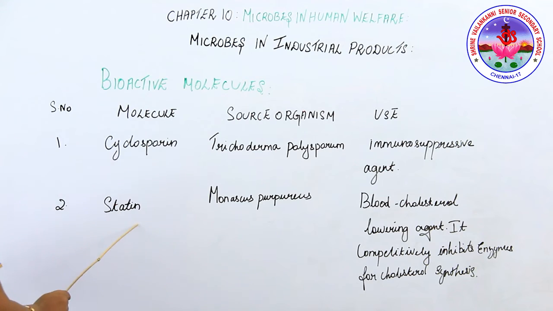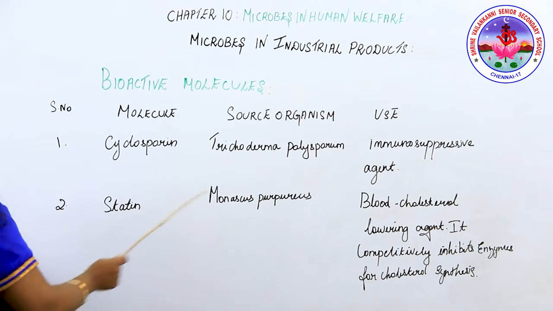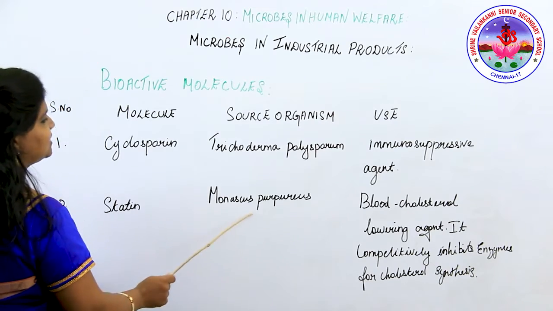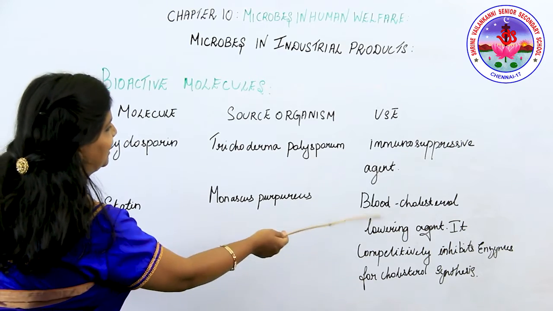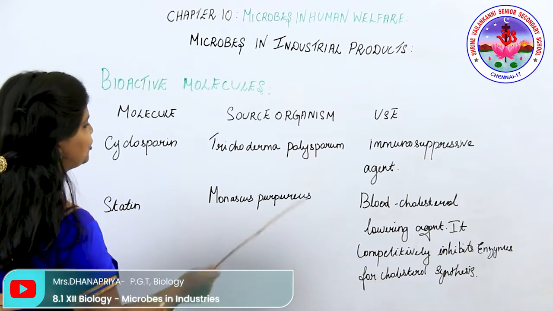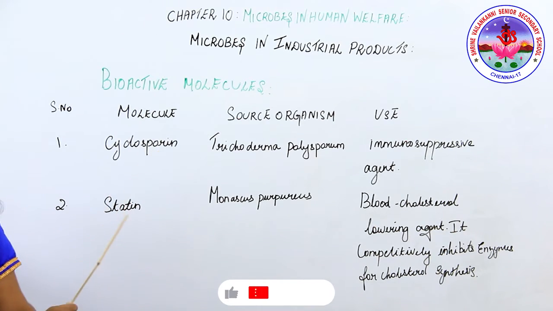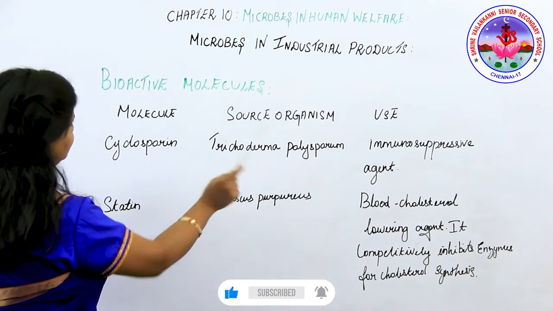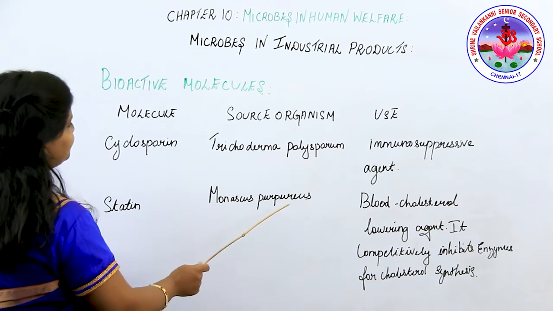Next one is statin, S-T-A-T-I-N, a very important one. Statin is taken from the source organism Monascus purpureus. This molecule helps human beings as a blood cholesterol lowering agent. It competitively inhibits the enzyme for cholesterol synthesis. So cyclosporin and statin are the two molecules helpful as bioactive molecules. The source organisms are Trichoderma polysporum and Monascus purpureus.